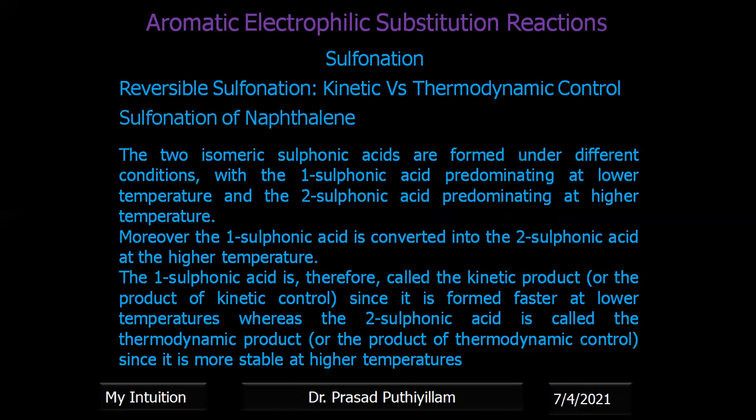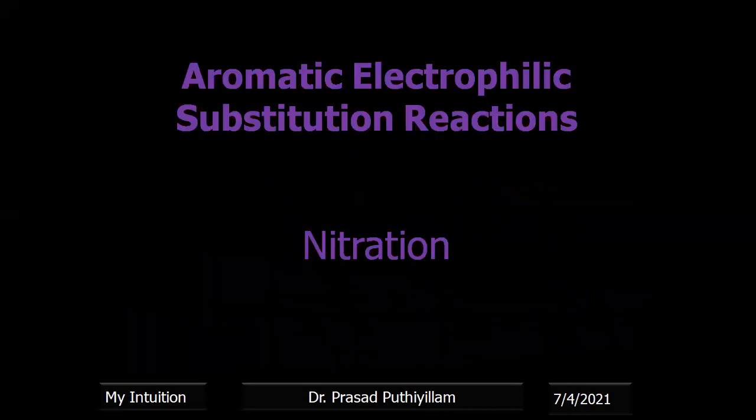The two isomeric sulfonic acids are formed under different conditions, with 1-sulfonic acid at low temperature and 2-sulfonic acid at high temperature, and even 1-sulfonic acid at high temperature is converted into 2-sulfonic acid. Therefore, 1-sulfonic acid is the kinetic product, or product of kinetic control, and 2-sulfonic acid is the thermodynamic product, which is more stable at high temperature.